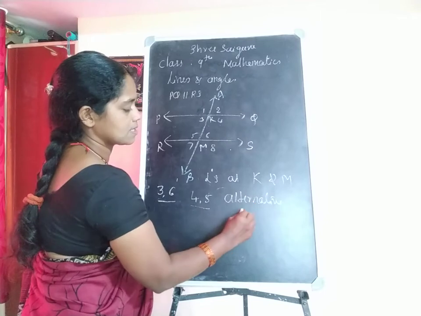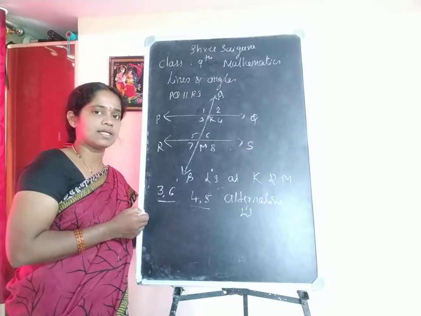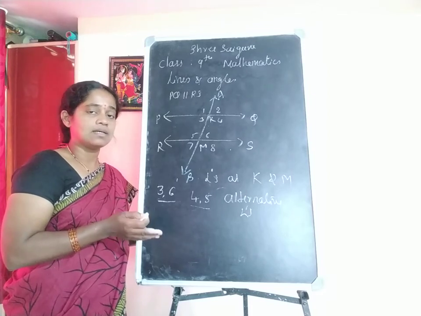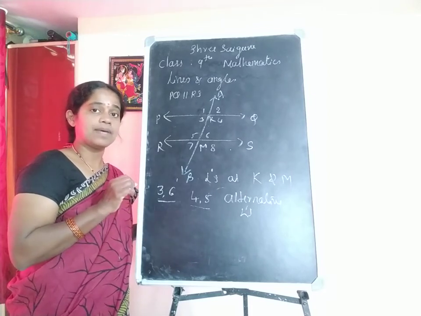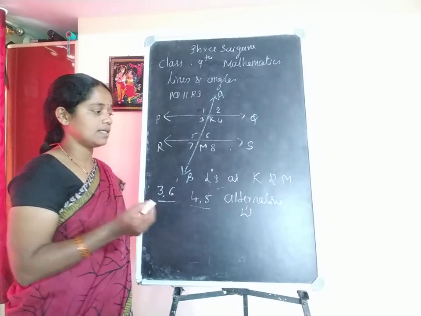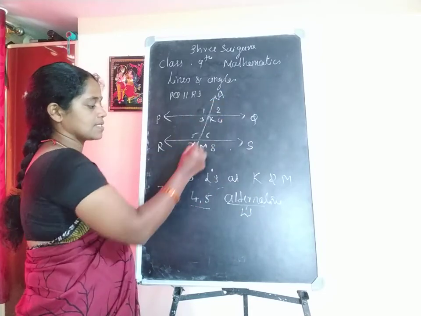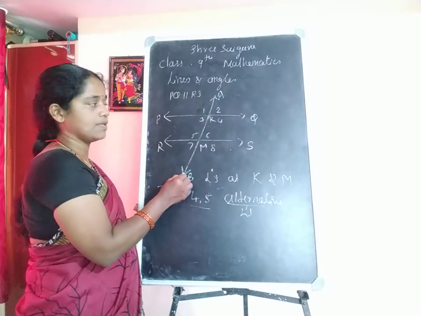In the name only we can identify when a pair of angles is said to be alternate angles. See, in this word, alternate, this is a transversal line. AB is a transversal line.